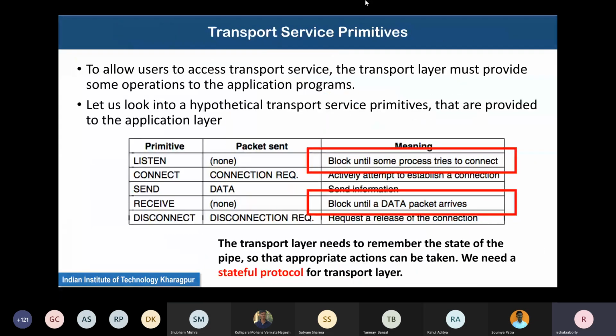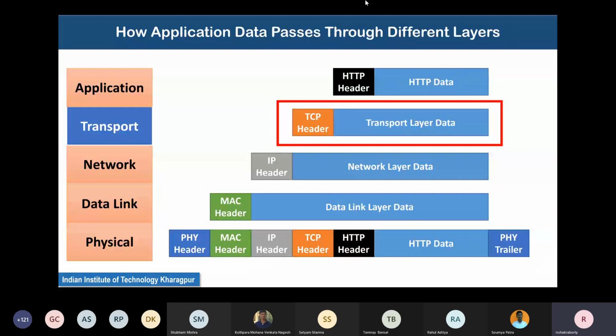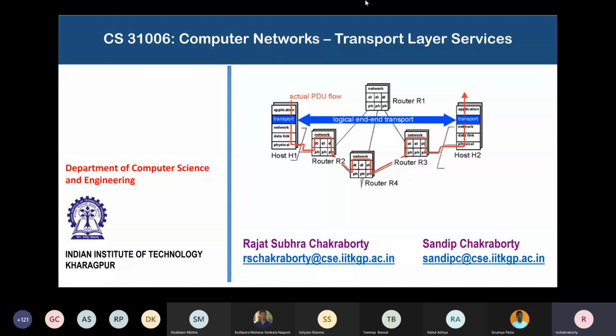Again, let us look at this diagram to understand. So it reaches router R2 as the first router. This is called the first hop router. When it reaches this router R2, now,